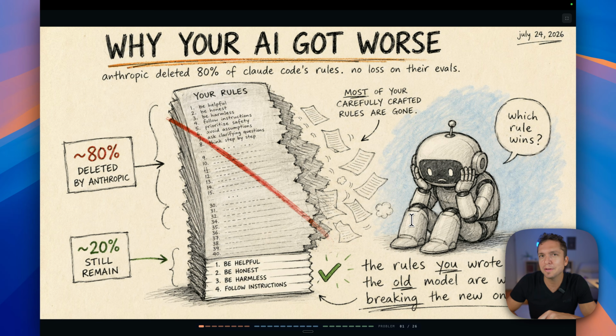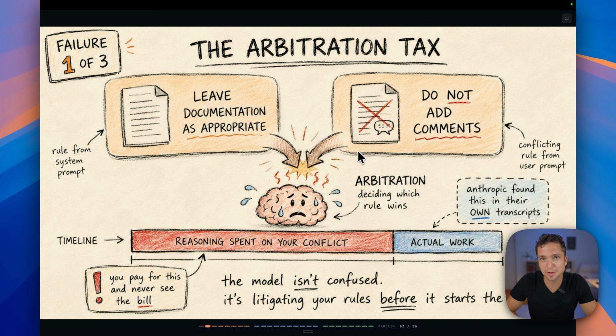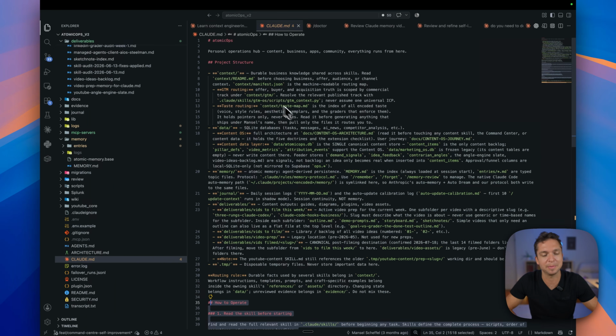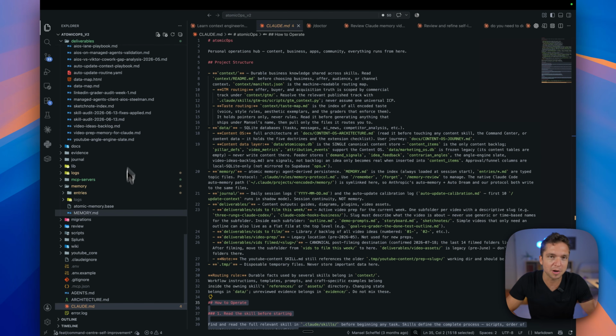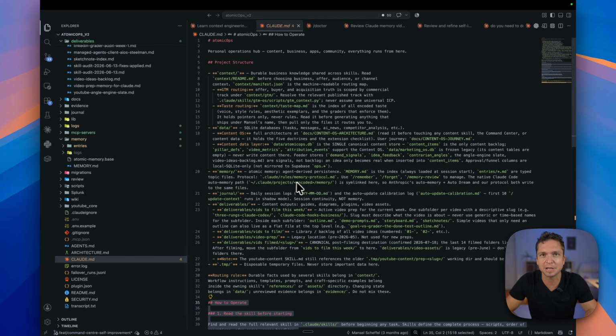But I'm wondering if any of you have noticed that Opus 5 is somewhat terrible, and I started to realize that for the first time I started complaining about an AI model being bad at doing something. And that brings us on to the first problem that they noticed, where they found that specific documentation inside your environment. So we have various skills and we have context files, we have Claude.md and several other things in here.